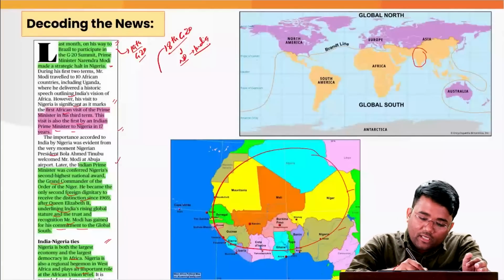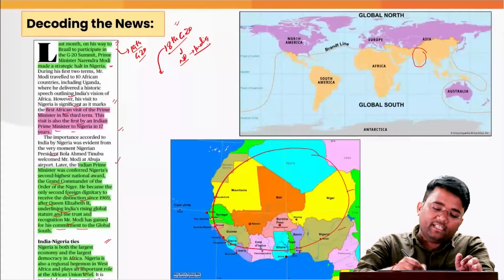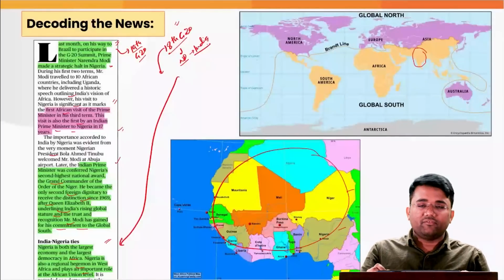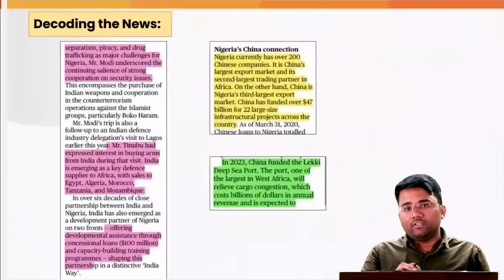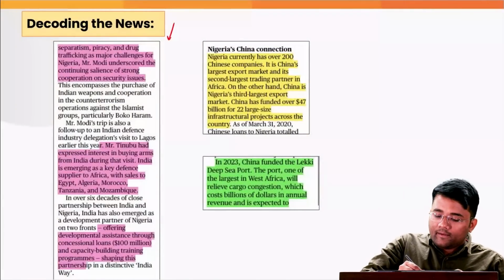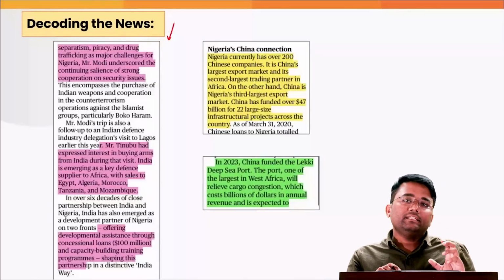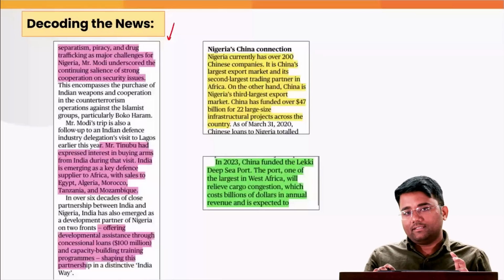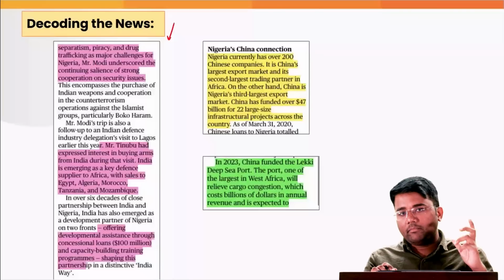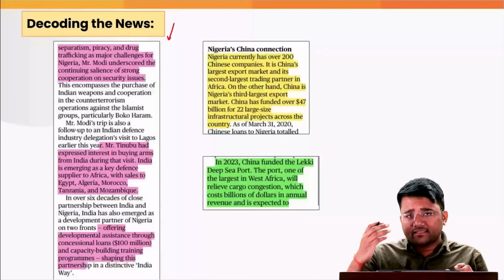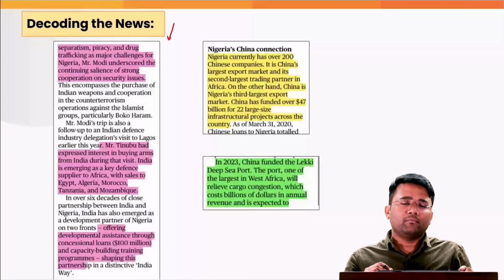Also, it was accorded membership of the G20 in the 18th G20 summit that happened in New Delhi. So again, this emphasizes why India's focus has been very much on Africa and the countries located in Africa. After the visit of Prime Minister Narendra Modi to Nigeria, various agreements have been signed by both countries involving tackling terrorism, drug menace, drug trafficking, and also improving the trade ties between both countries. And there are possibilities that in future some defense agreements may be signed by both countries.